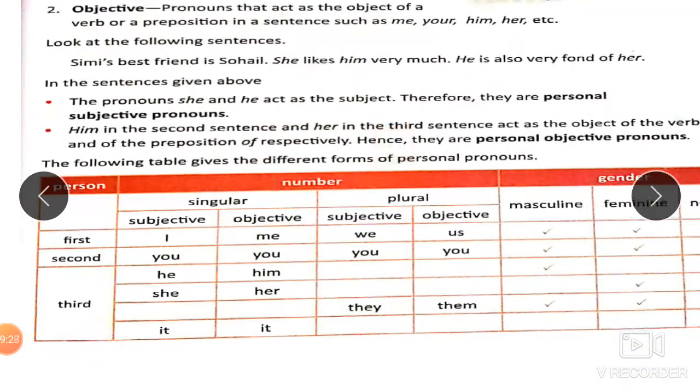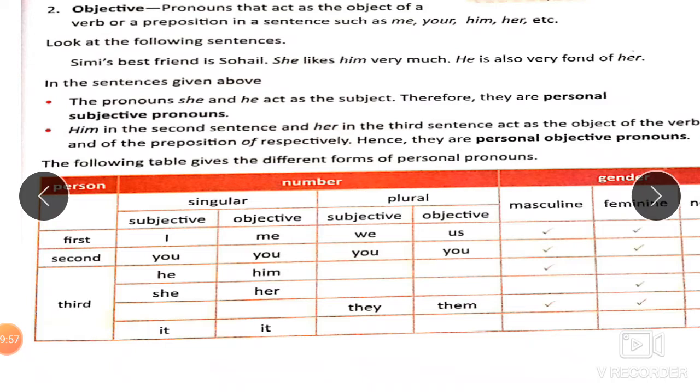Okay, let's move to this chart here, children. This following table gives you the different forms of personal pronouns. Look, in the first person singular, we have subjective I, objective me. Me can never be used as subjective. Can we begin a sentence with me? We can't, isn't it? Can we say me is going there? No, but I can say I am going there. Who is going there? I. Therefore, I becomes a subjective personal pronoun, but me can never be used as a subjective personal pronoun.